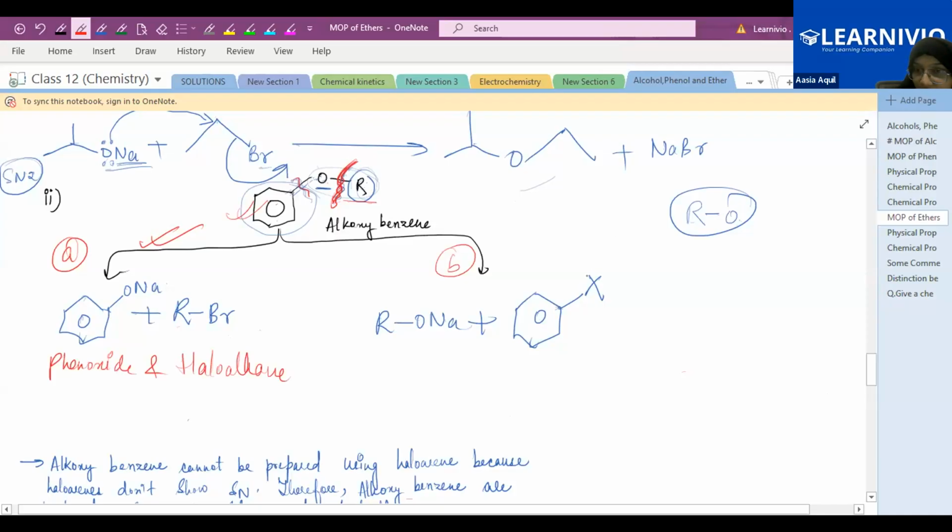Why? Because the halogen, if you attach the halogen, donates electrons to the benzene ring, and due to the resonance, it is involved in resonance with the benzene ring. Due to the resonance, there is a double bond character between this carbon of the benzene and the halogen, which is very difficult to break, so the nucleophilic substitution reaction will be very difficult for the aryl halide.